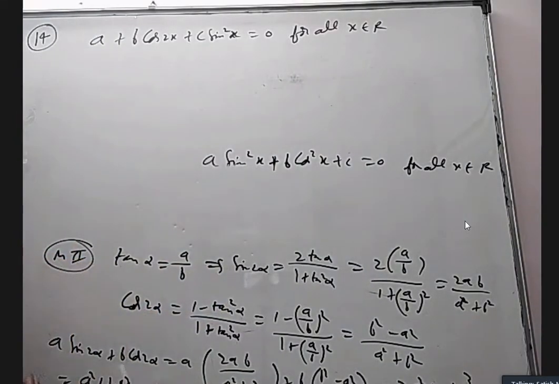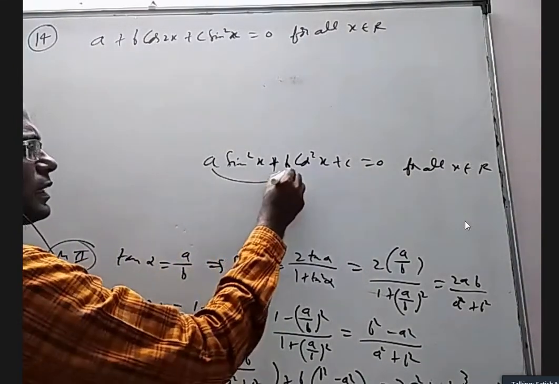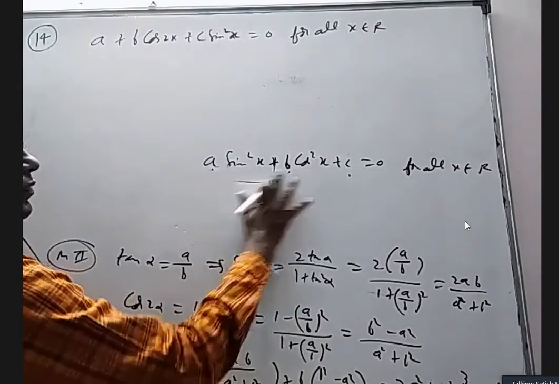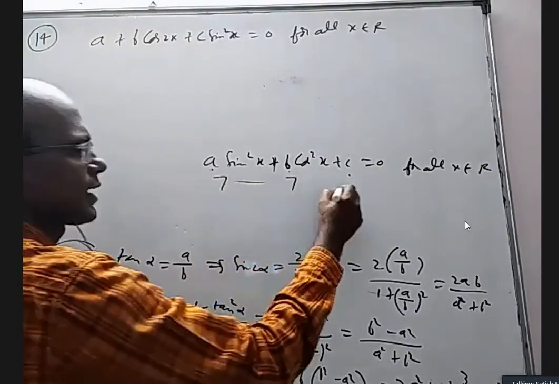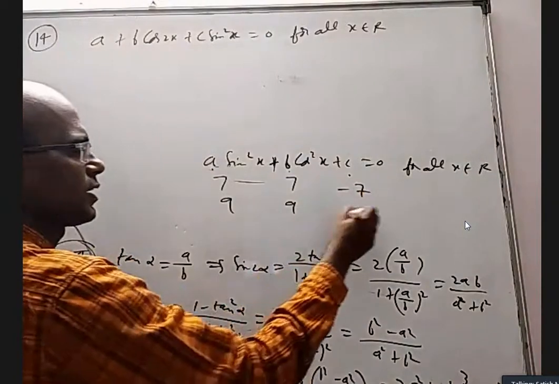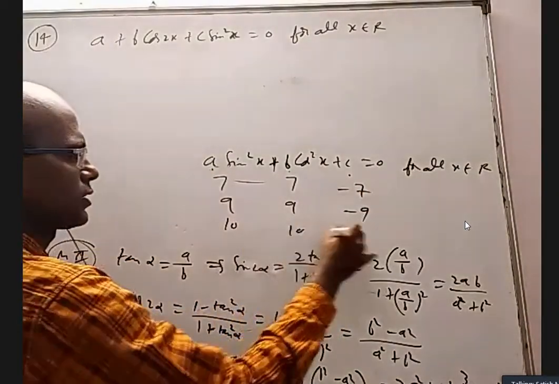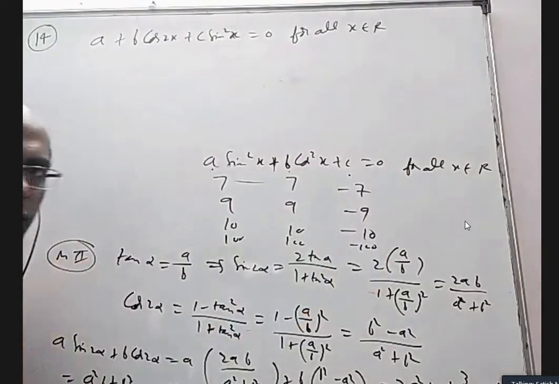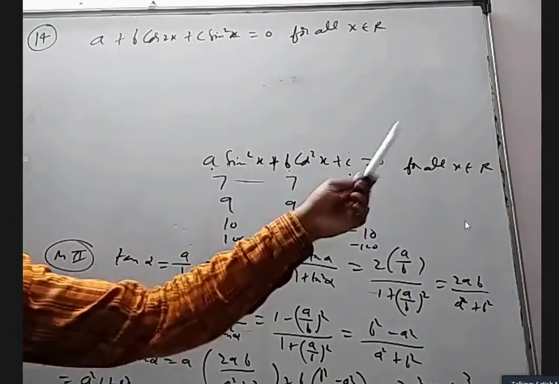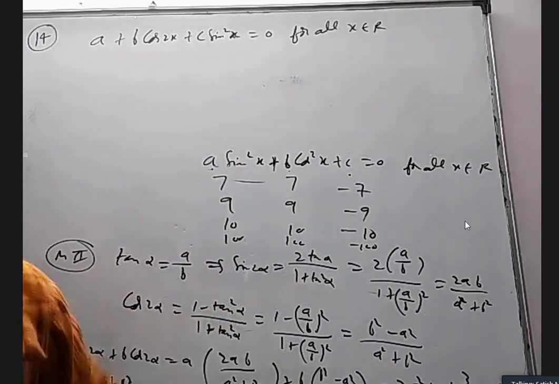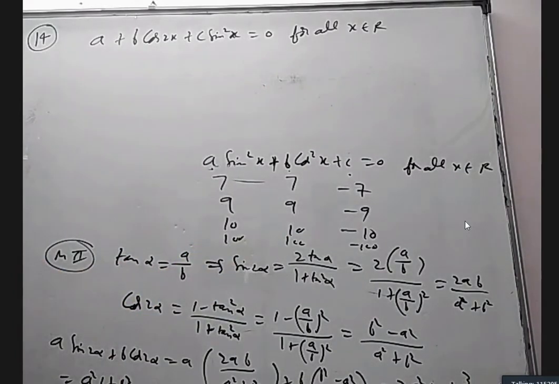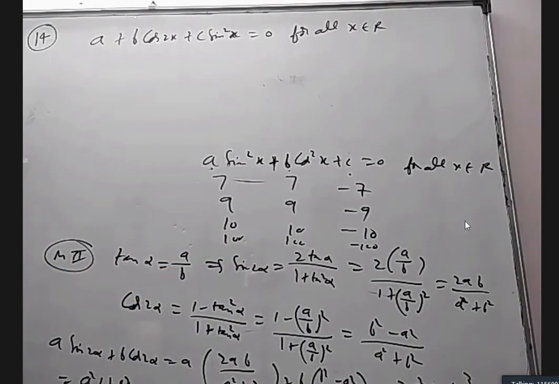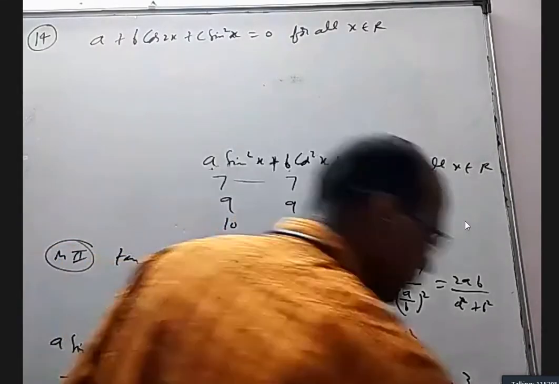These two numbers should be equal and this should be opposite sign of that. If I take this is 7, this is 7, this has to be minus 7. I can take this is 9, this is 9, this is minus 9. This is 10, this is 10, this is minus 10. This is 100, this is 100, this is minus 100. So if you want this to be true for all x values, how many sets of a, b, c values are there? Infinite sets, right? Yes, sir.